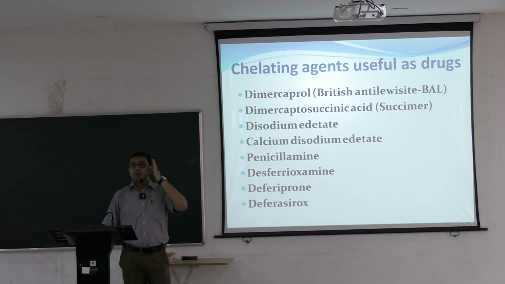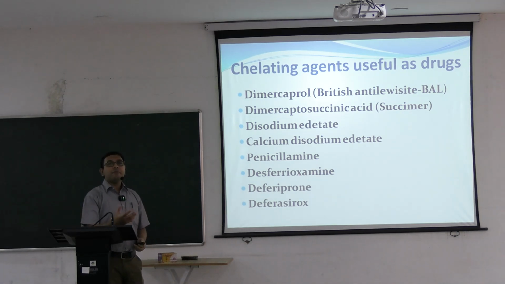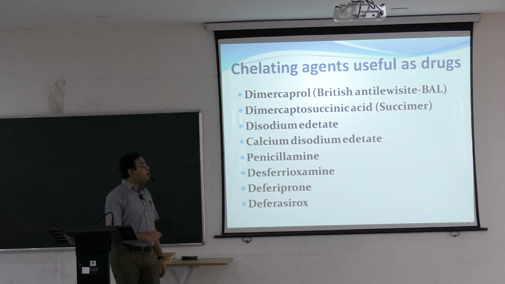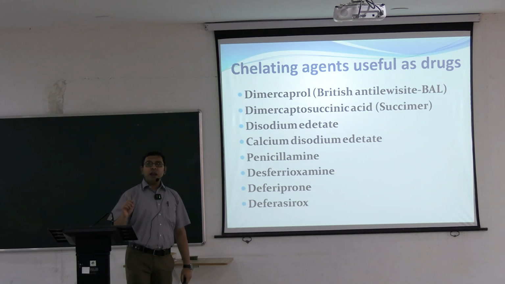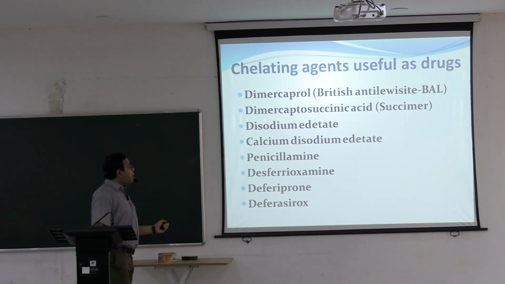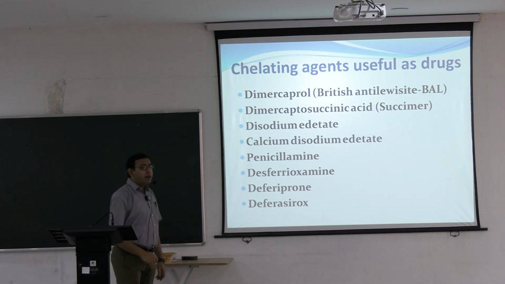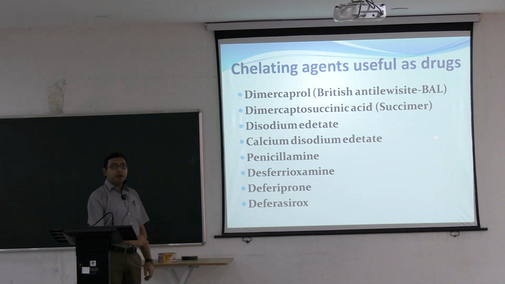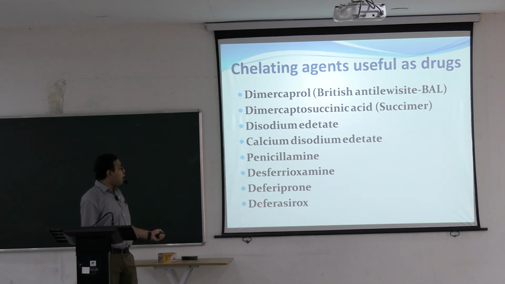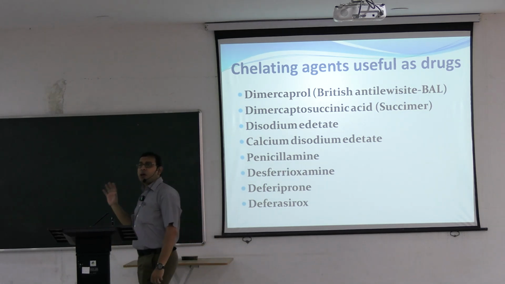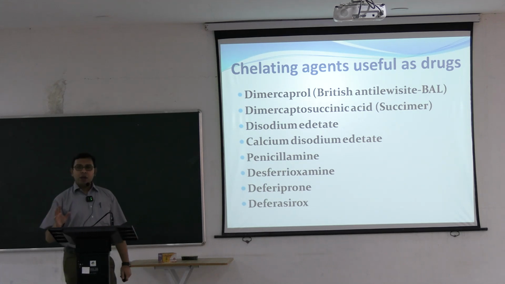So these are the important chelating agents. This can usually be asked in the examination: name some chelating agents. So this is the answer: Dimercaprol or British anti-lewisite. This is the first chelating agent that was discovered. Dimercaptosuccinic acid, another name is Succimer. Disodium EDTA, calcium disodium EDTA, Penicillamine, Deferoxamine. So these are the common chelating agents. Apart from this, there are some others also, which are lesser used. These are the commonly used chelating agents in our armamentarium.